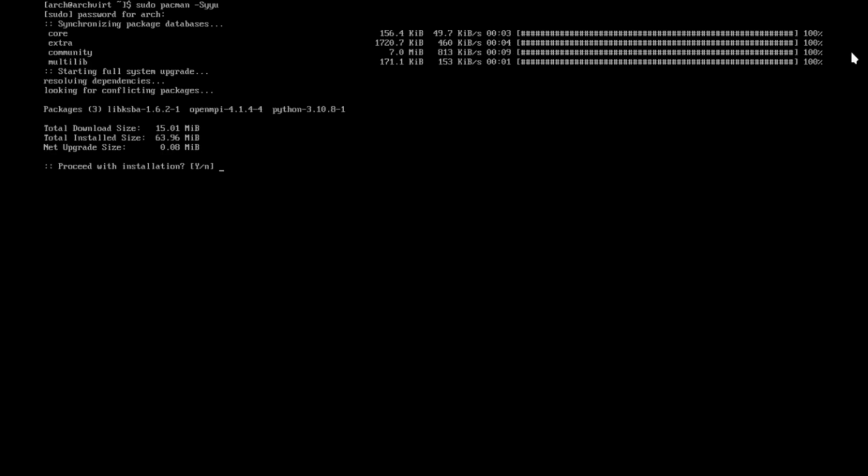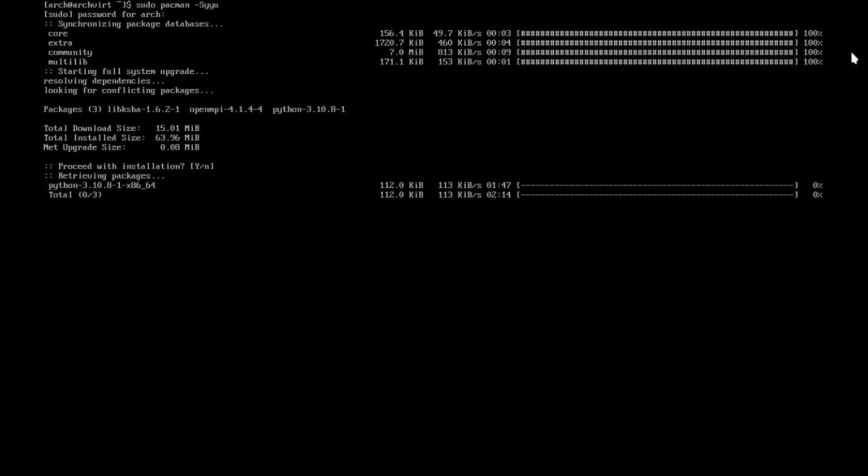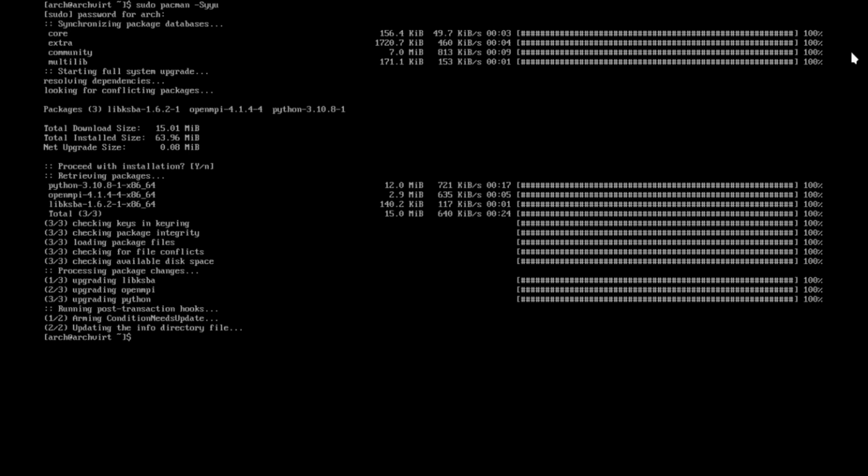Now we have some updates available. Just proceed. Now when the system is updated and the repositories are synced, we're gonna install the packages. So sudo for sudo privileges, pacman, which is the package manager, -S to install packages, and first openbox, and then obconf.